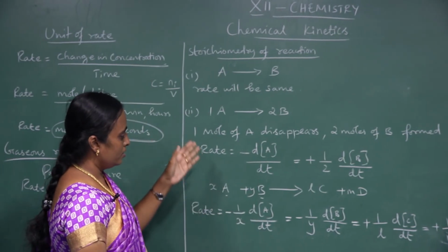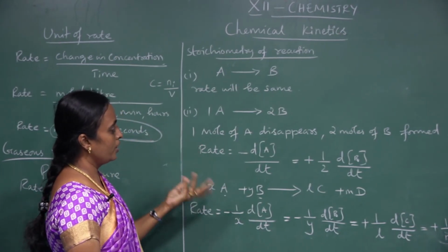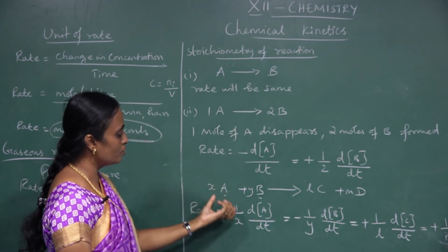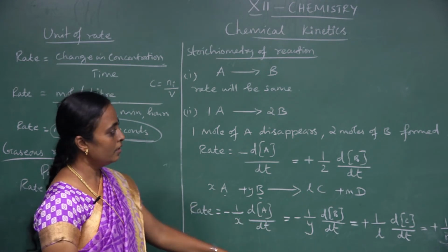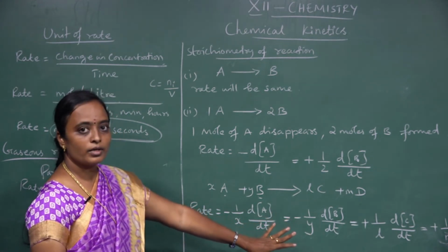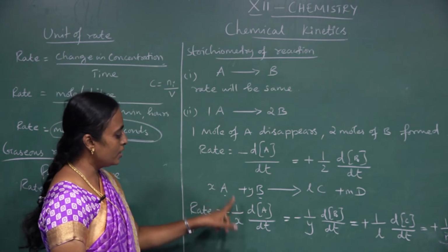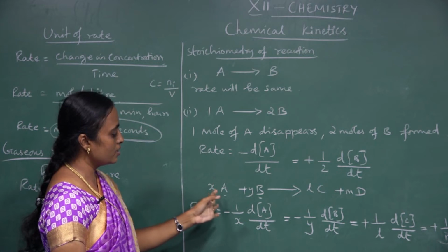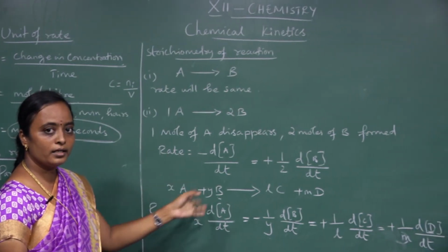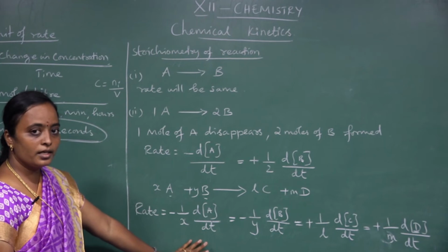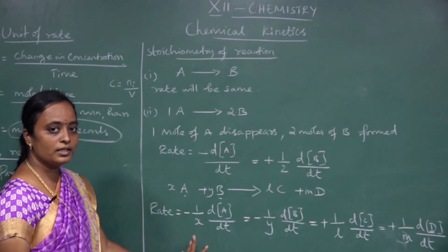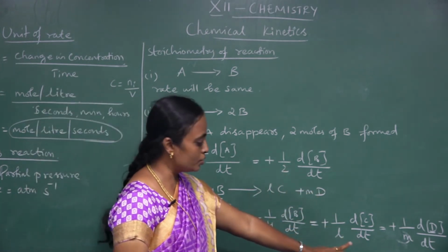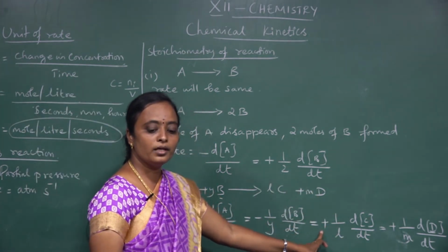So just we are taking one reactant, one product, or one reactant formation of 2 moles of product, or if we are taking 2 reactants formation of 2 products, like that, the rate of the reaction you can write, okay, by considering change in concentration with time. We have to take note whether the concentration we are taking depends upon the reactant or the product. If you are considering the reactant side, we have to introduce a negative sign, that means concentration decreases. If you are taking a product, we have to introduce a plus sign, that means the concentration increases.